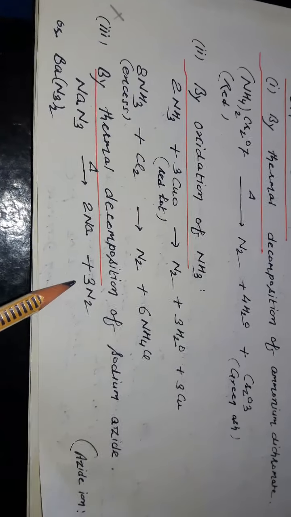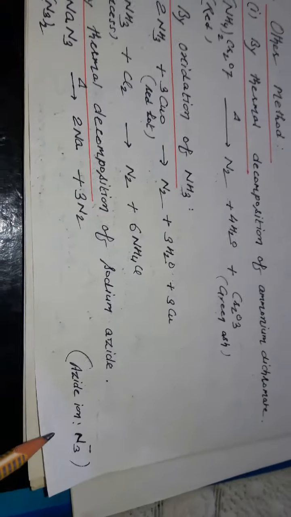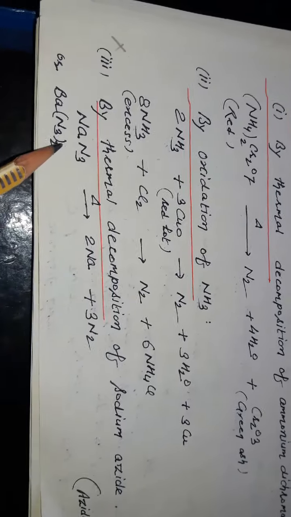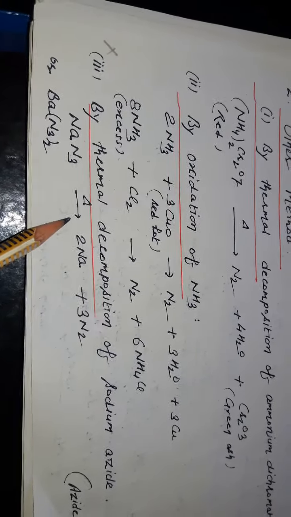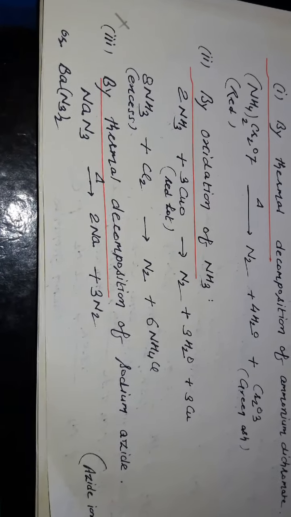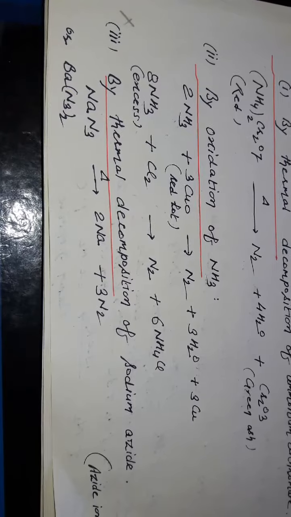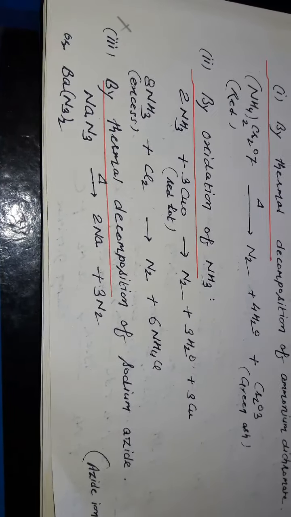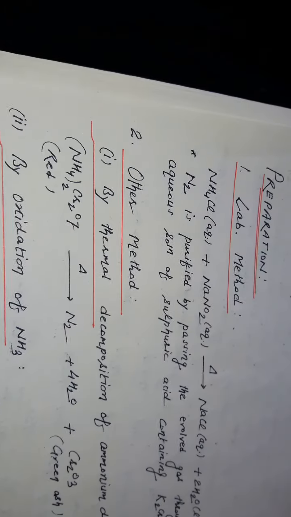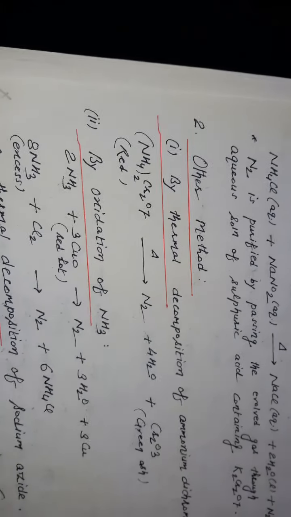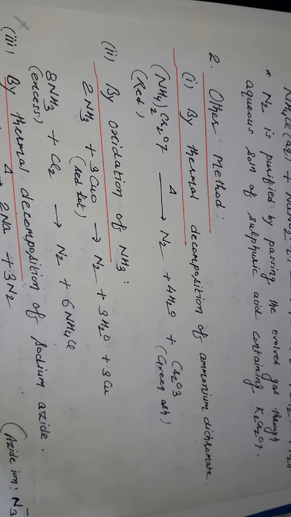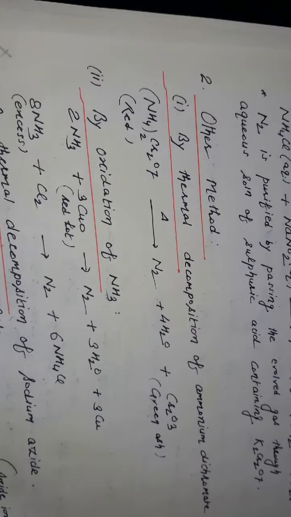Third, by thermal decomposition of sodium azide, the azide ion being N3 with a 1 negative charge. Sodium azide on heating gives sodium and nitrogen gas. Similarly, barium azide can also be taken, but this reaction is reduced from your syllabus. So concentrate on the laboratory method, and on thermal decomposition of ammonium dichromate and oxidation of ammonia.